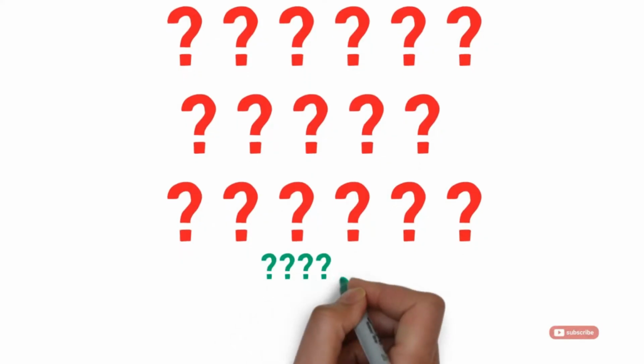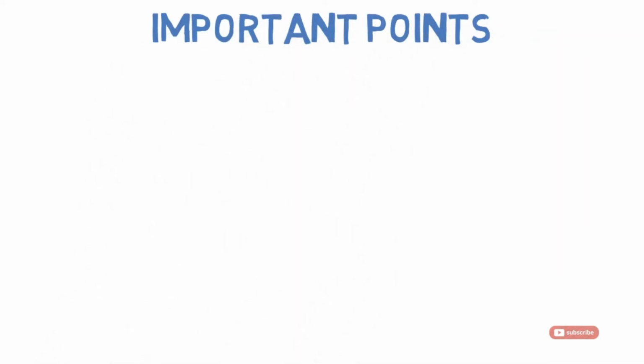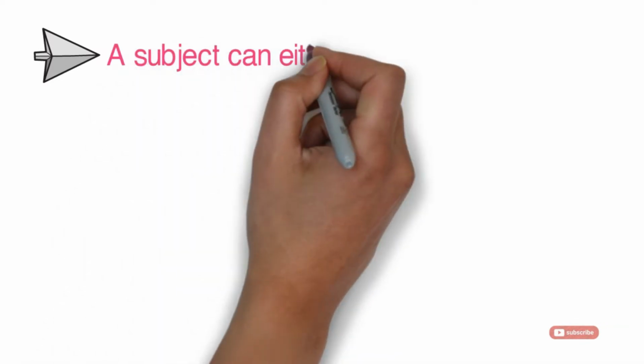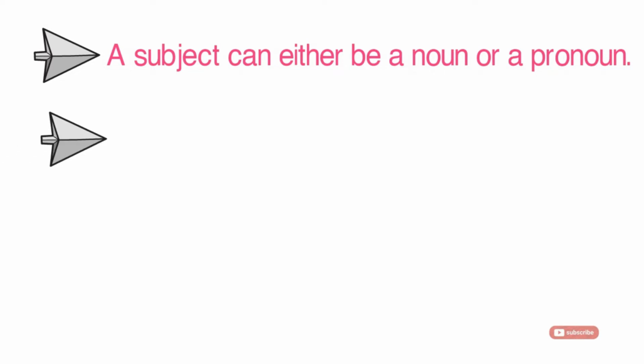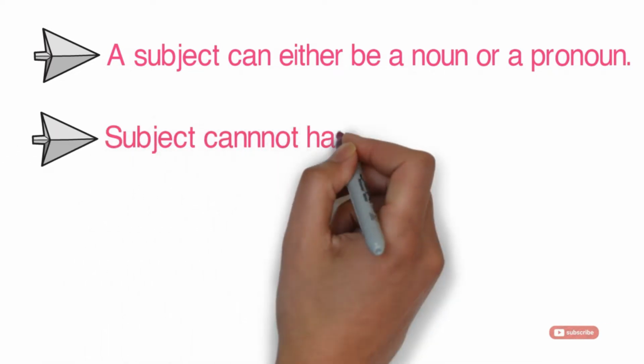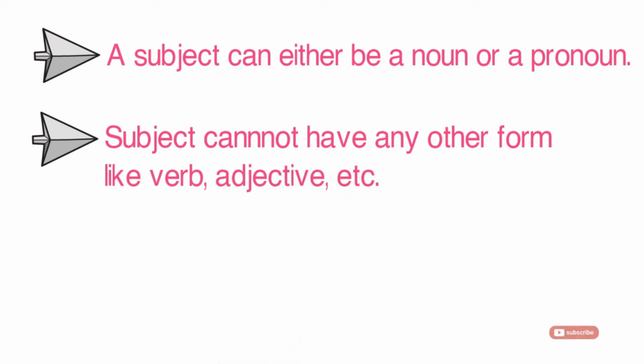Now what are gerunds and when do we use them? But before we start, let me give you some important points. A subject can either be a noun or a pronoun. Subject cannot have any other form like verb, adjective, etc.